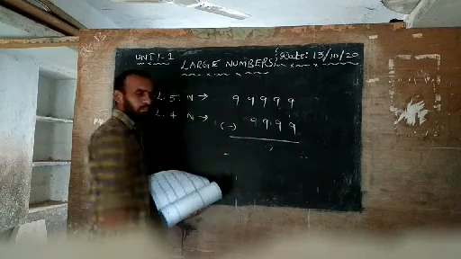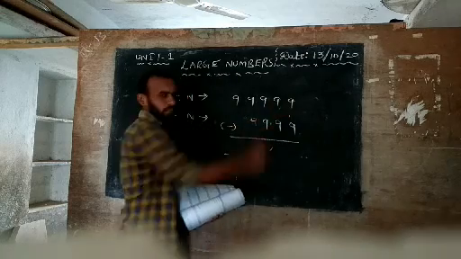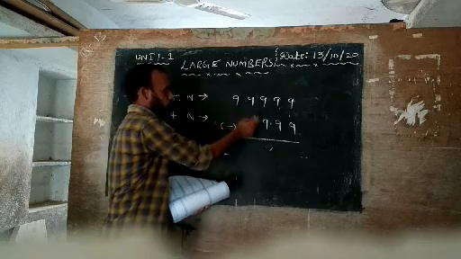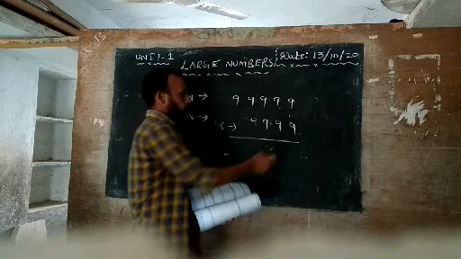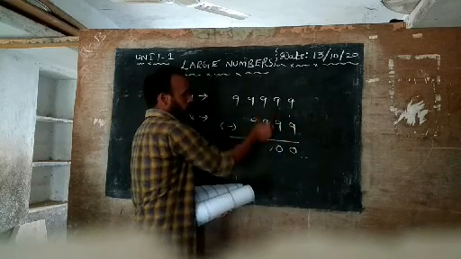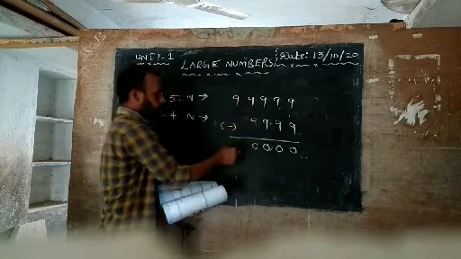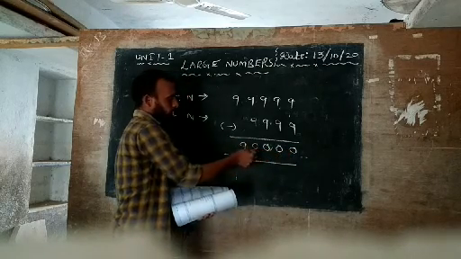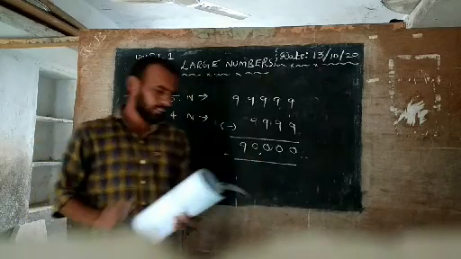Now you do subtraction. Very easy. Again one time the same: ones place below ones place, tens place below tens place, hundreds place below hundreds place, and thousands place below thousands place. Here the ten thousands place has nothing below it, so leave it. Now subtract 9 from 9: 0, again 0, again 0, again 0. Now 9 from nothing, you get 9. What is the answer? 90,000. Understood? Very easy questions.